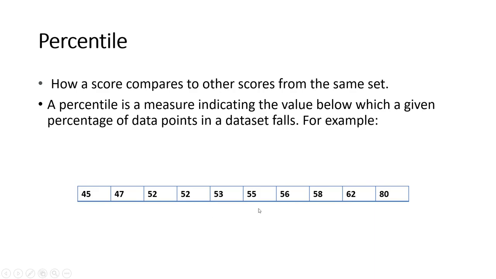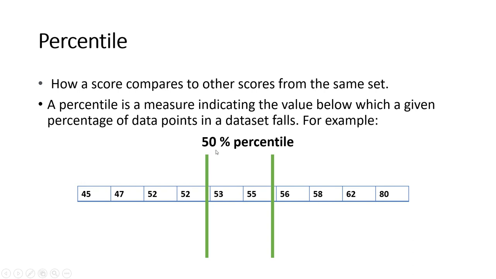For example, we have this dataset with 10 records, and it is already sorted in ascending order. If we talk about the 50th percentile, it means the middle value, how much data is below the central value or median.